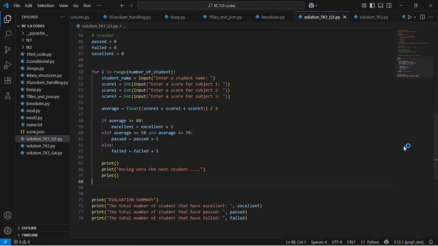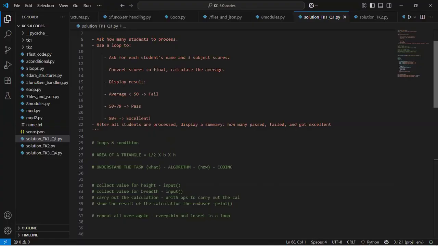Okay, sir. Isn't the code supposed to show that after you're finished inputting the scores for one student, it's supposed to show like you have passed or you have failed before you move to the next student? Well, that is optional. You can put that in, but you see that the question was really instituted in the summary.